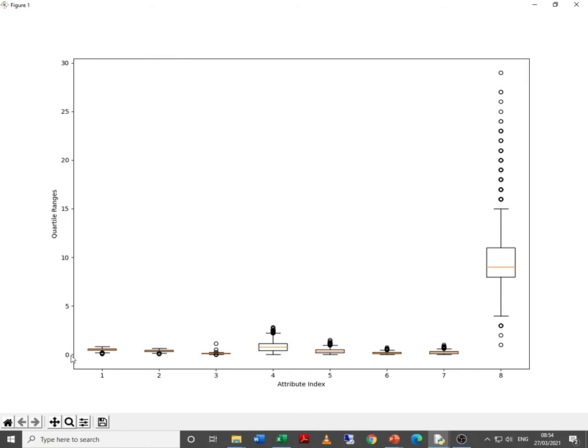As you can see, the scale is from 0 to 30, and that is useful only for the last attribute, that is the number of rings. Otherwise, it becomes very difficult to identify how many outliers there are. For the last column, that is rings, it is easy to identify the outliers.